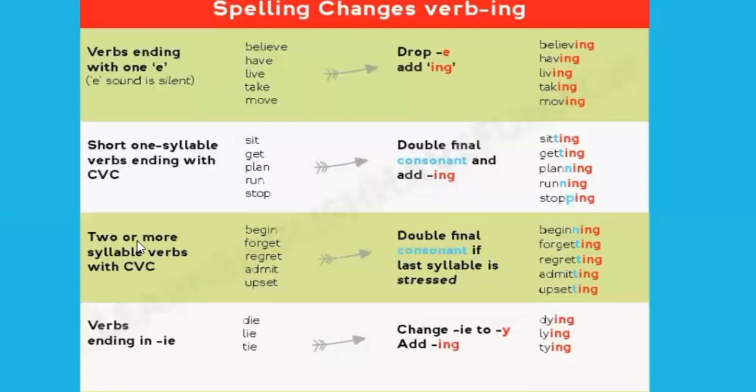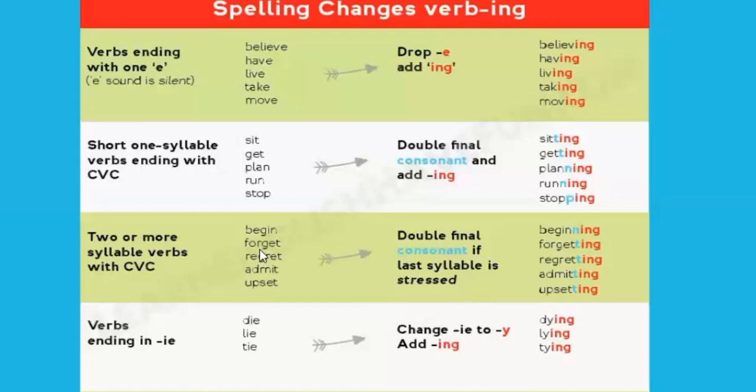Also, when you have two or more syllable verbs with consonant, vowel, consonant. But here you need to pay attention, because we need to double the final consonant only if the last syllable is stressed.